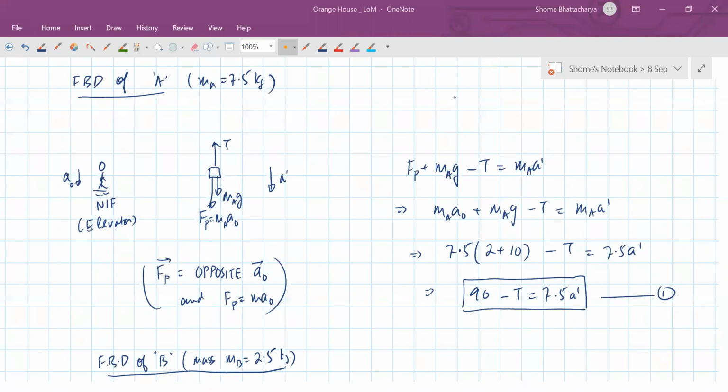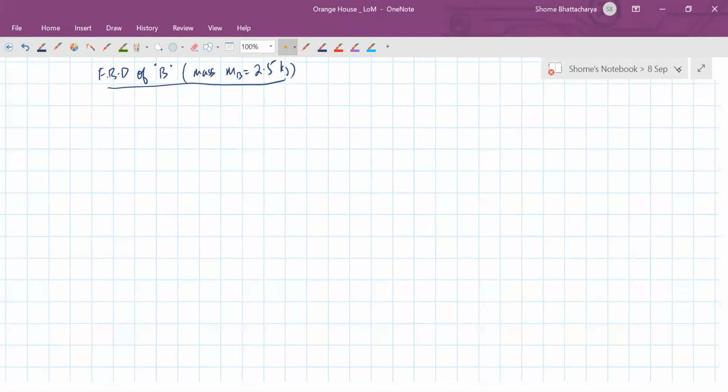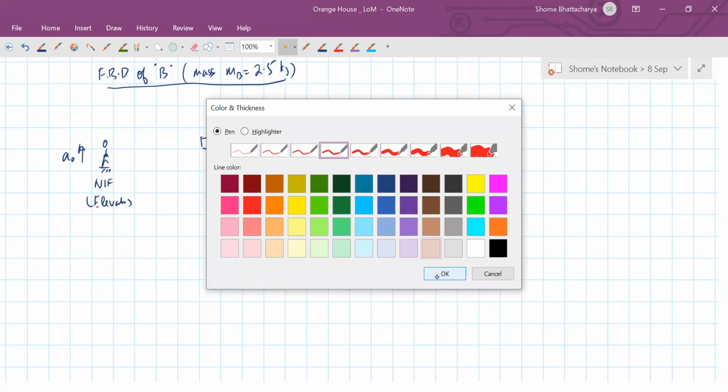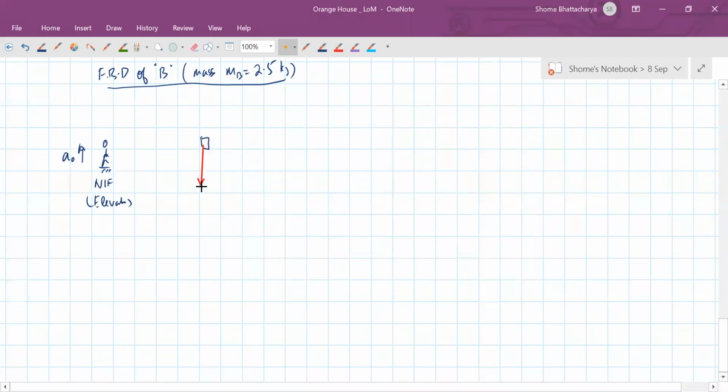Yeah, so how much is the acceleration a prime coming out to be? No, it is not coming out correct, people. Okay, let's see. So for the body B, same thing we are observing in the non-inertial frame of the elevator. Because a naught is going upwards, the pseudo force on this will be in which direction? Downward direction. Weight will be in the downward direction and tension will be in the upward direction. But the difference is that this time its own acceleration is in which direction? Upward direction.